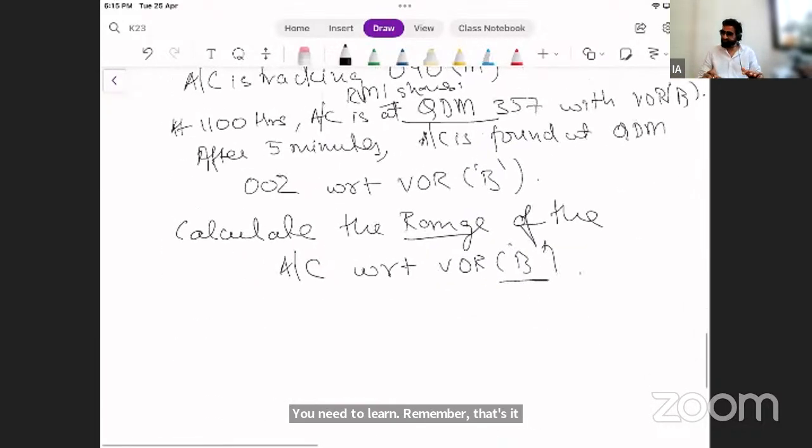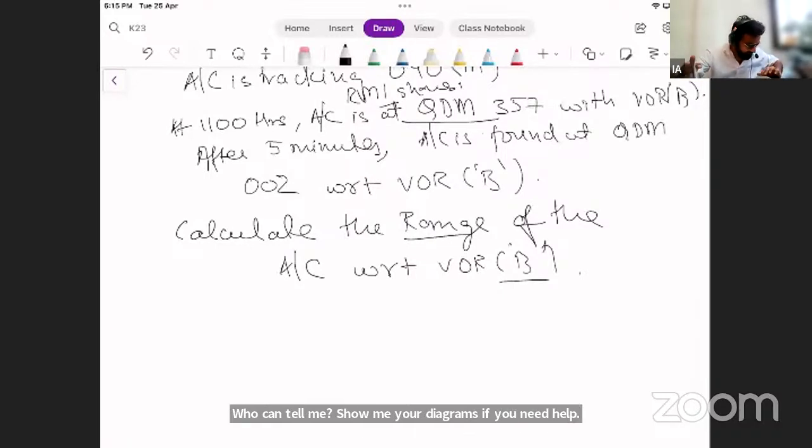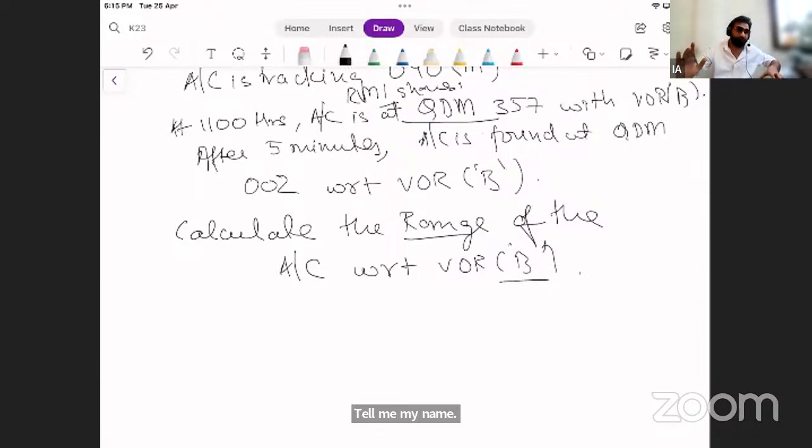Chalo. Range. Who can tell me? Show me your diagrams. If you need help, tell me. मैंने verbally तो सब समझा दिया है, सिर्फ करके नहीं दिखाया. Waiting for your answers.